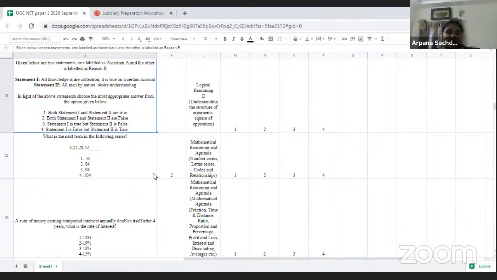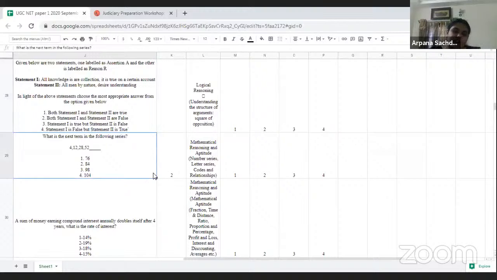Then we have next question on logical reasoning, and the same pattern, the same thing is repeated, that we have given two statements, and we have to see which statement is correct and which statement is false. So accordingly, we can answer the question, and I would mark it into an easy one because the statements are very generic, and you can just analyze the statement and answer it accordingly.